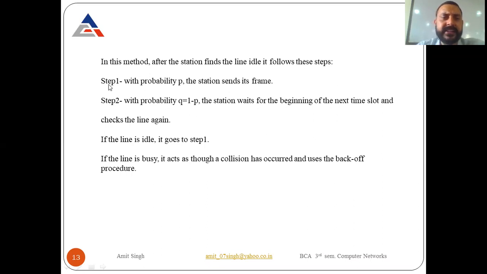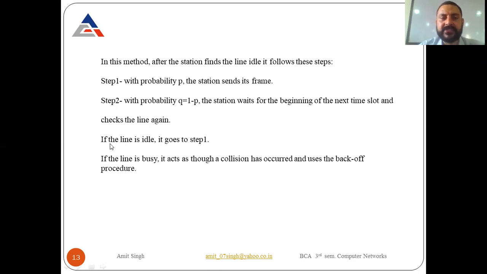So what will happen in step 1? With the probability P, the station sends its frame. And this is the basic probability, the initial probability. At step 2, with probability Q equal to 1 minus P, 1 minus P means now the probability is less. The probability is subtracted from 1. The station waits for the beginning of the next slot and checks again. Whenever the probability is less, then it has to wait for a time slot.